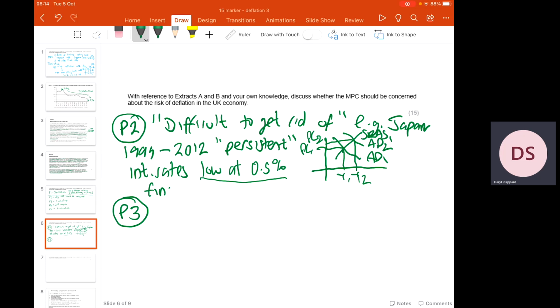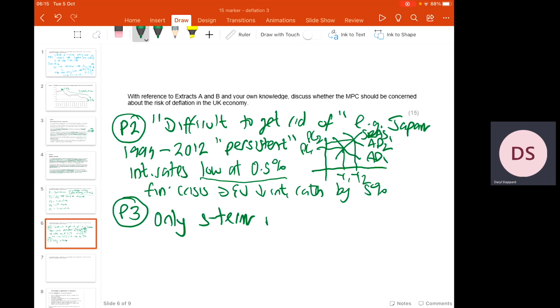So remember, it says in the extract, in the financial crisis, the EU lowered interest rates by 5%. And that was a really, really effective tool at taking away that risk of deflation. Well, the problem here is if they're already at 0.5%, they cannot go any lower, which could be very difficult for the Monetary Policy Committee to actually get rid of this deflation. Now, to add a bit of balance to this argument, though, it does say that in the medium term, this problem will go away. It only seems to be a short-term problem.